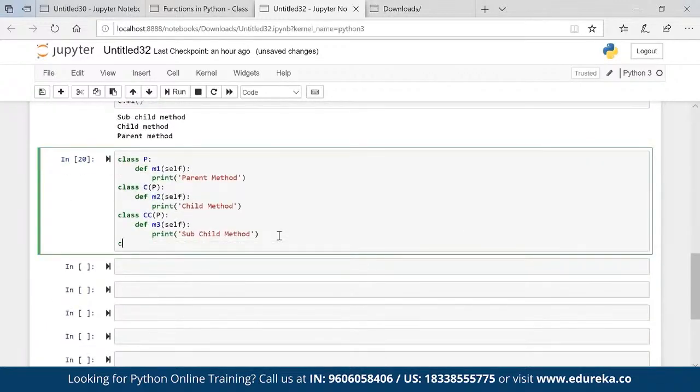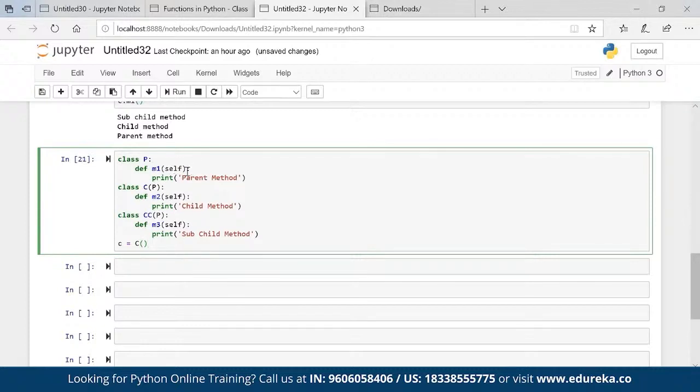Now C is equal to, if I call C class, now what all properties will C have? C will have M2 and M1.